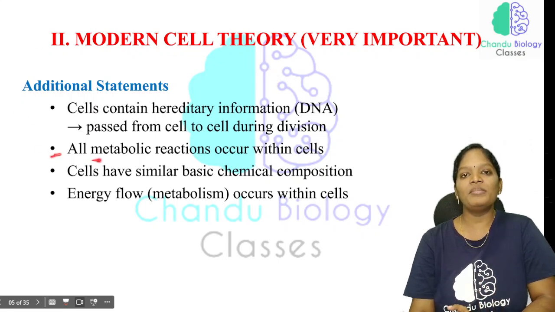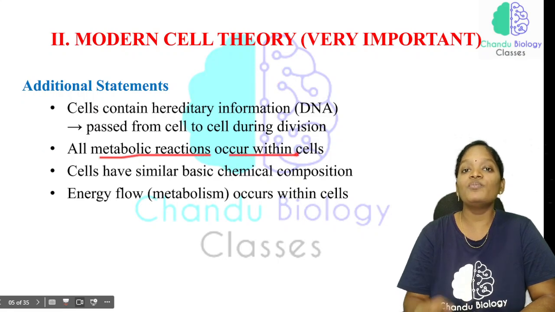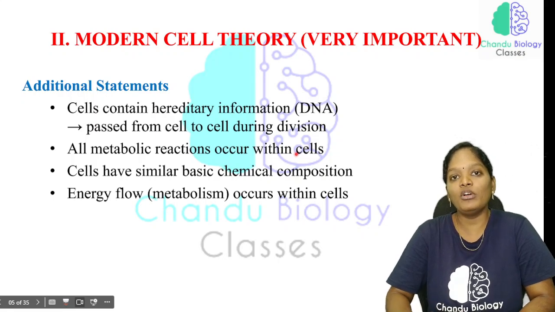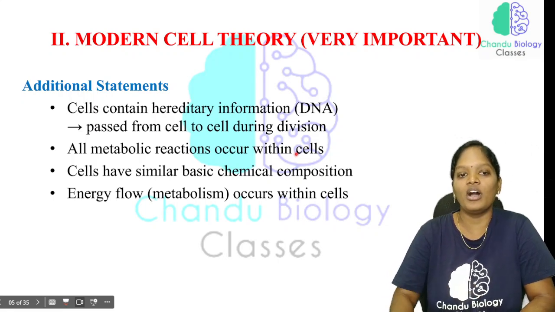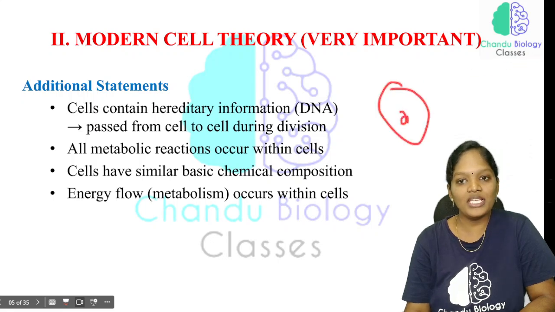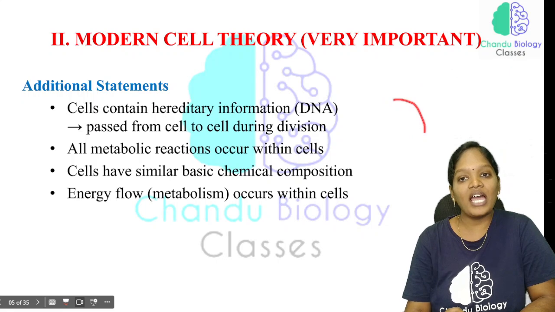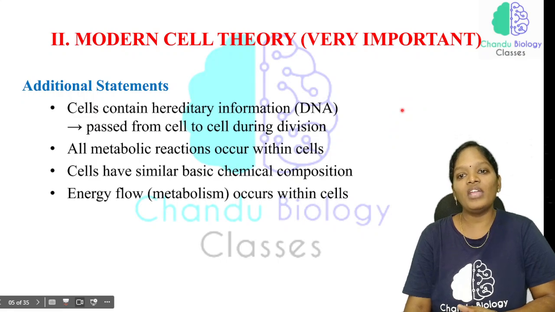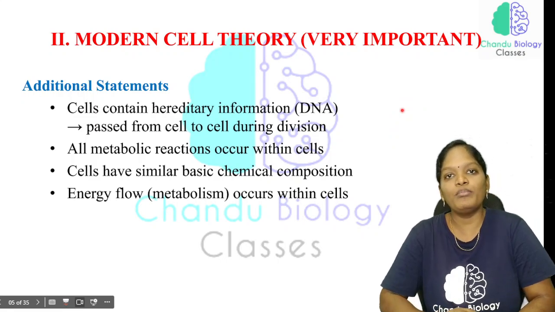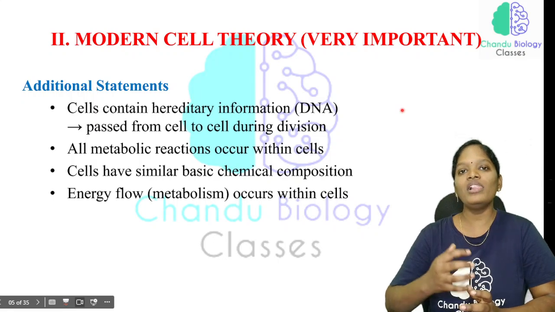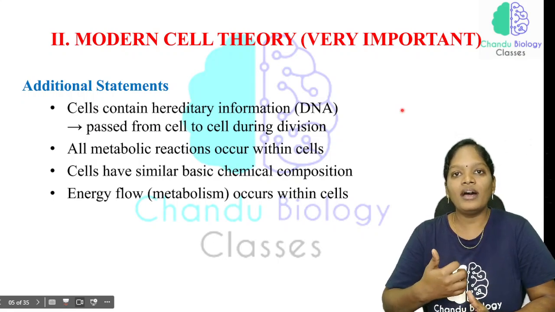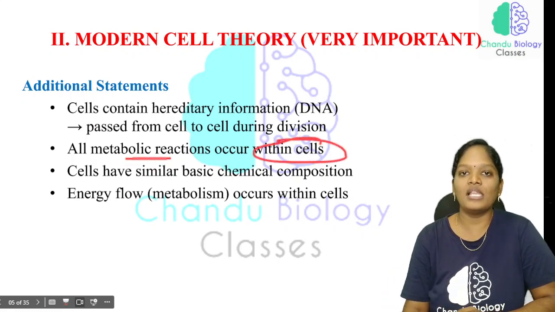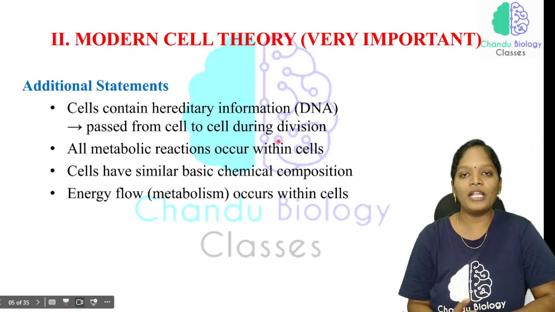The second important statement is that all metabolic reactions occur within a cell. Which means all the catabolism and anabolism, all metabolism processes, happen in cells, because inside the cells we have a nucleus containing genetic material, cytoplasm, endoplasmic reticulum, lysosomes, ribosomes, and peroxisomes. We have most of the important cellular organelles doing all the physiological functions necessary for the body to work. So all metabolic reactions occur within the cell only. All these cells together make up life.